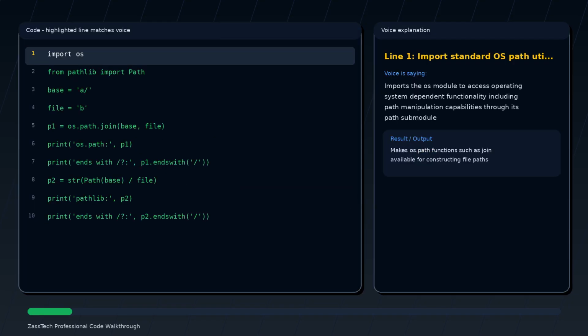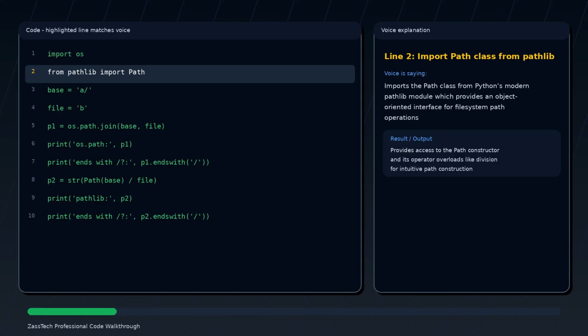Imports the OS module to access operating system-dependent functionality, including path manipulation capabilities through its path submodule. Imports the Path class from Python's modern pathlib module, which provides an object-oriented interface for file system path operations.